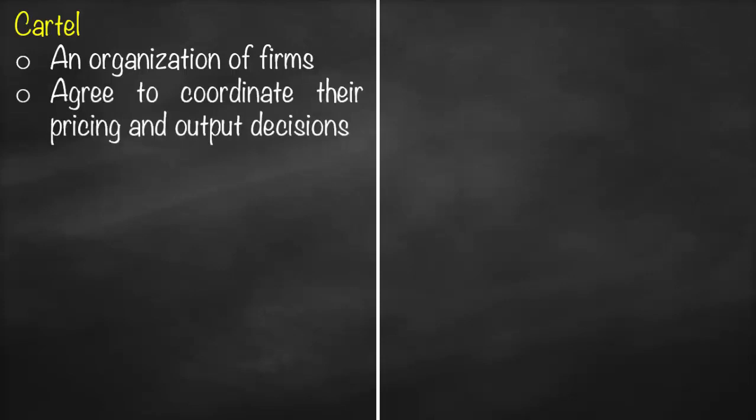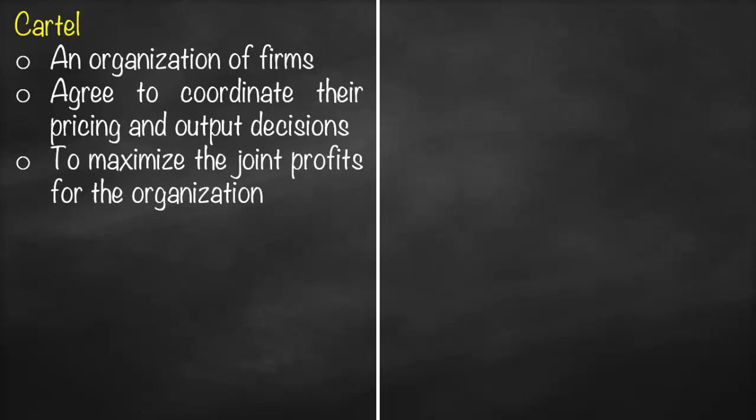Cartel is an example of cooperative oligopoly. So what do you mean by cartels? A cartel is an organization of firms that agree to coordinate their pricing and output decision. Do you remember that? Which price to sell at and what quantity to produce, in order to maximize their joint profit of the cartel. Which means they start to act as if it's one large firm, which is a monopoly.